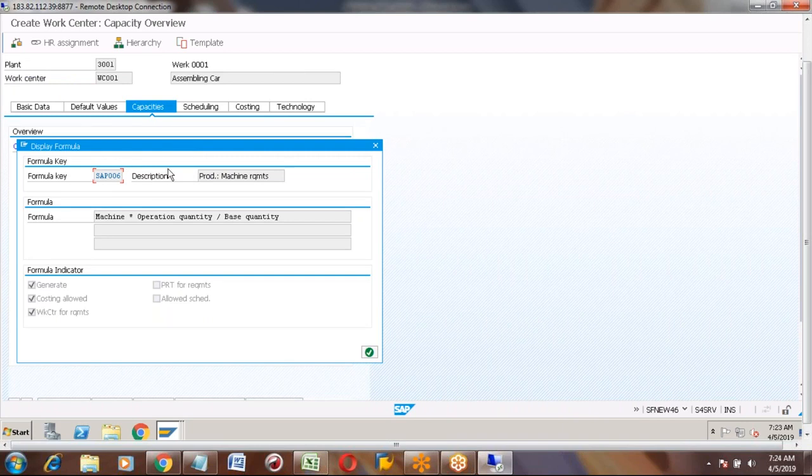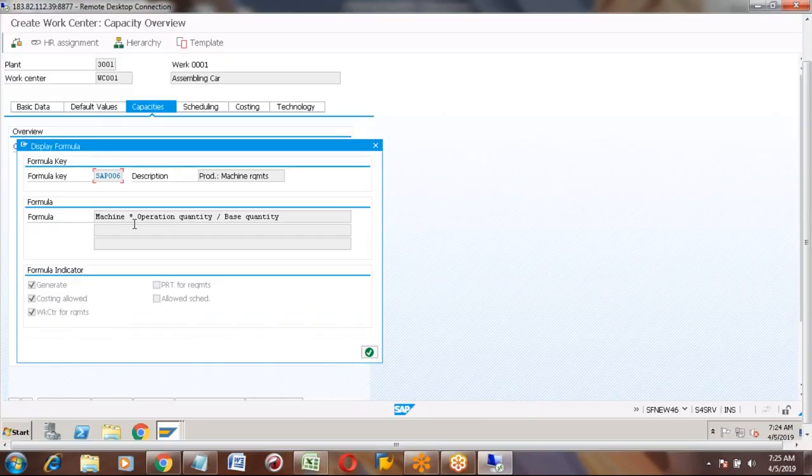Yeah, it says machine times operation quantity divided by base quantity. Correct. This is what I have explained to you as the formula: machine hours into operation quantity divided by base quantity. That is nothing but, in an Excel file, 5 into 10 divided by 1.